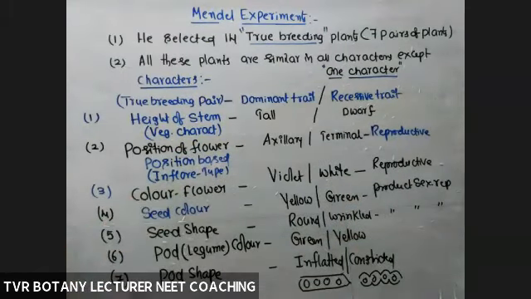Flower, aerial stem modification. From flower, how many is selected? 2 characters. Seed and fruit, products of reproduction. So he selected how many characters from products of reproduction? 1, 2, 3, 4. Remember this one.